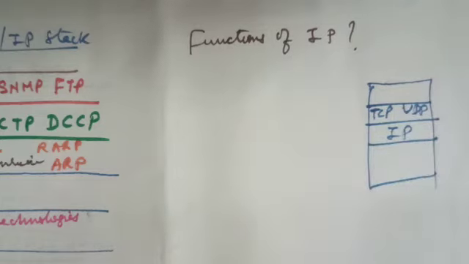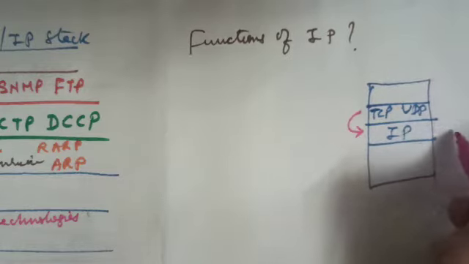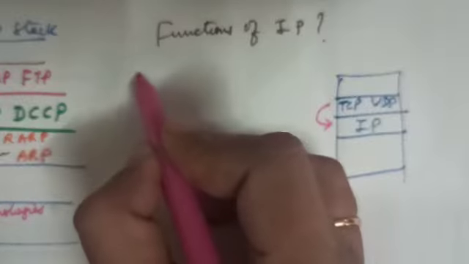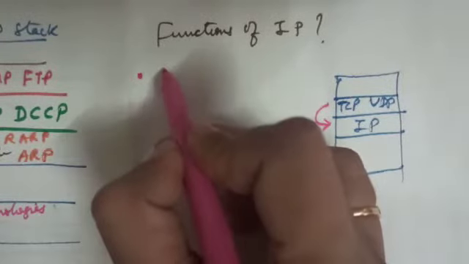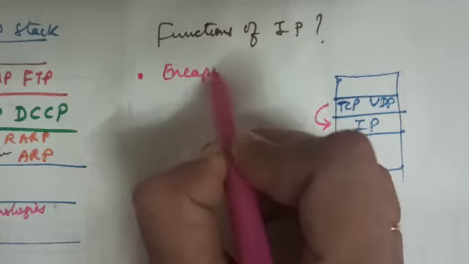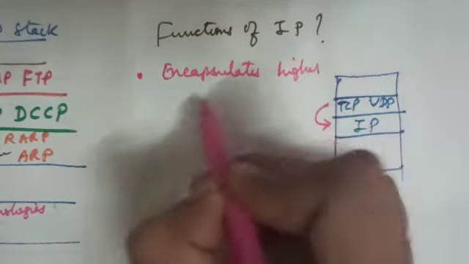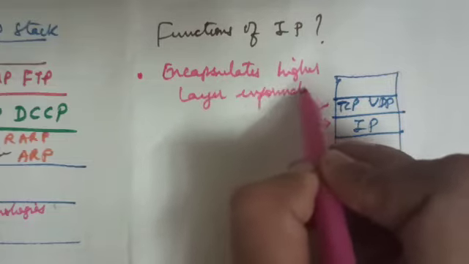So whenever it receives the information from the upper layer, it encapsulates the information in its own unit, in its own format. So one of the functions of IP is that it encapsulates higher layer information.